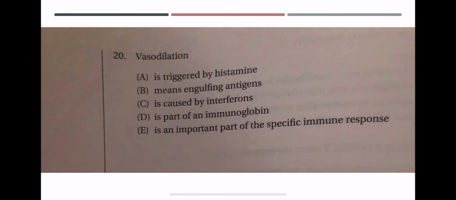19. Which is true about plasma cells or activated cells? The correct answer is D. They fight antigens and die in the battle. They are not memory cells. Memory cells stay in the body, while the activated plasma cells fight antigens and die in this battle. The last question: vasodilation, an increase in the width of the blood vessels, is caused by histamine. So the answer of number 20 is A.